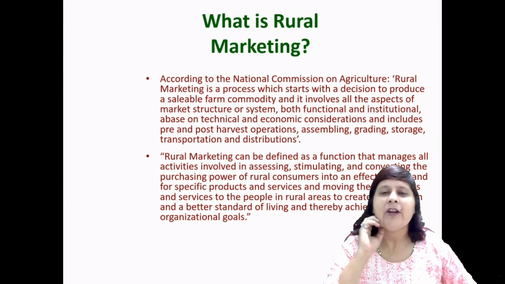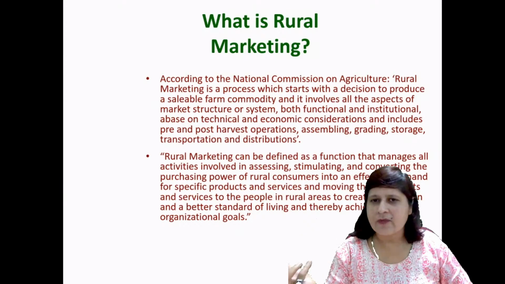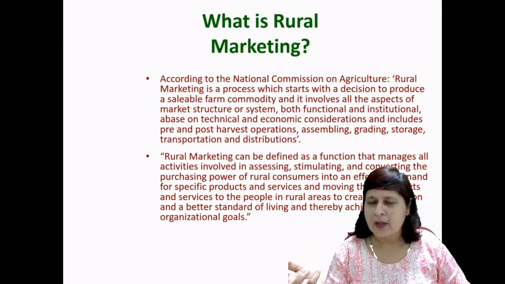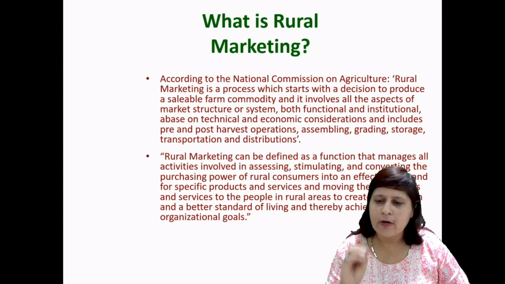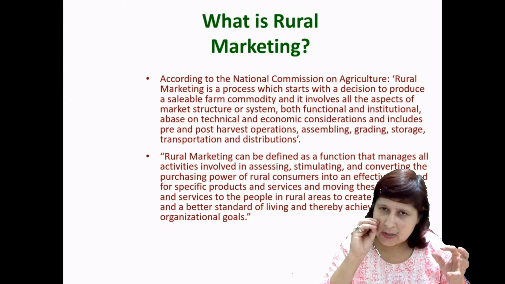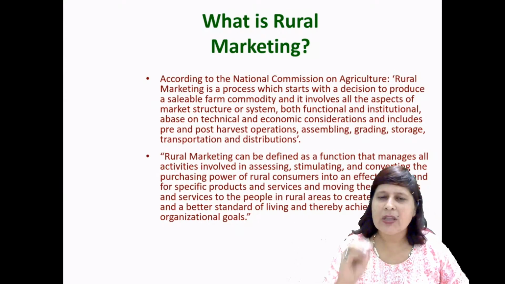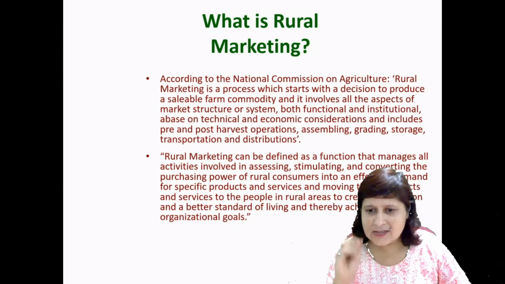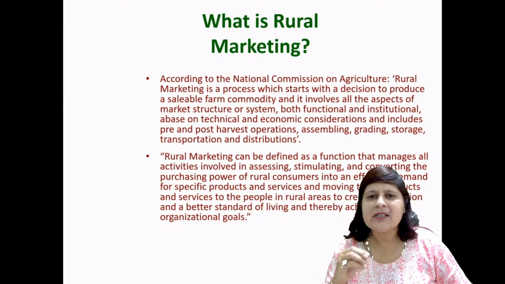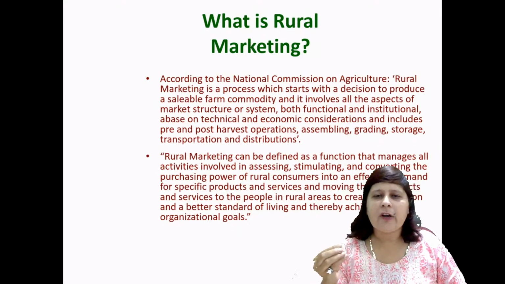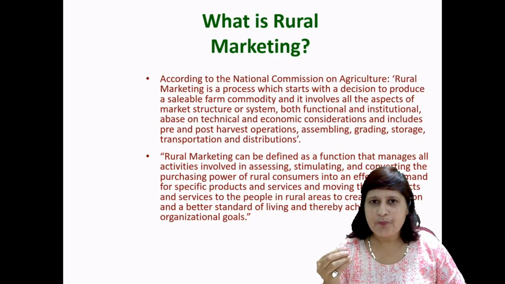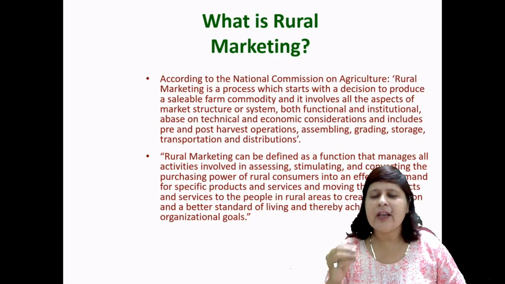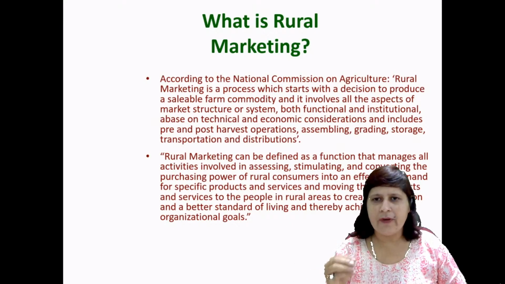Assess the consumer, try to understand the demands of the consumer, their purchasing power, right? So rural marketing also starts with assessing the market. Then after assessing the market, create a product according to their need and stimulate that need, and convert the purchasing power of rural consumers into an effective demand.